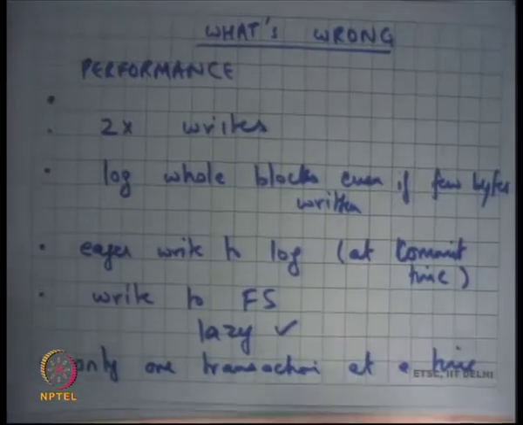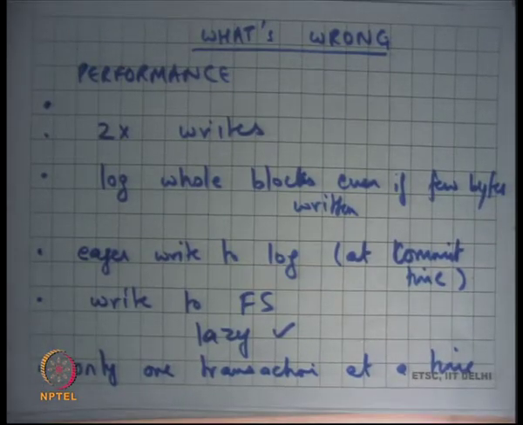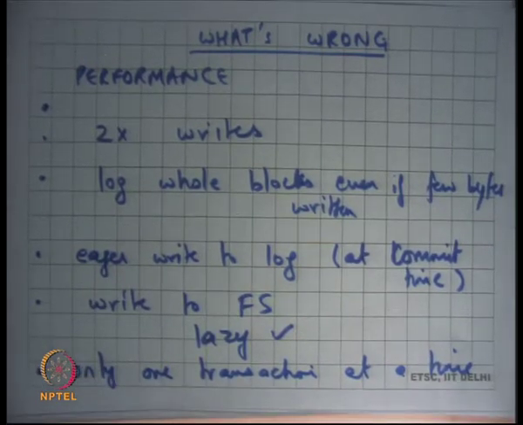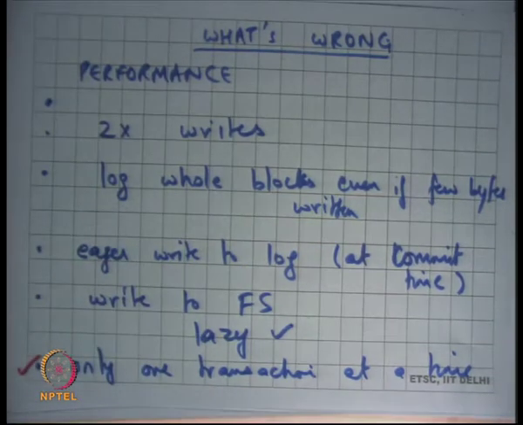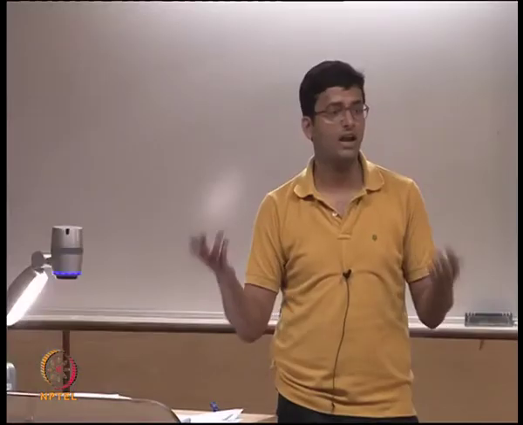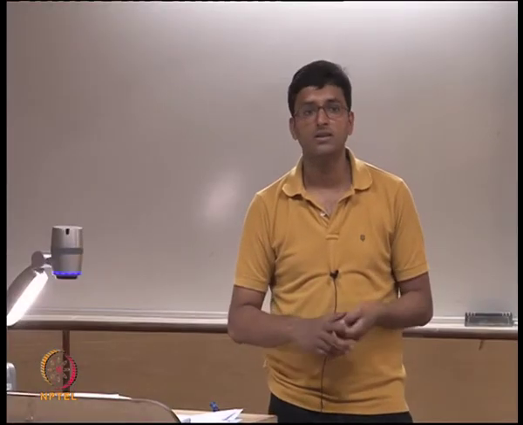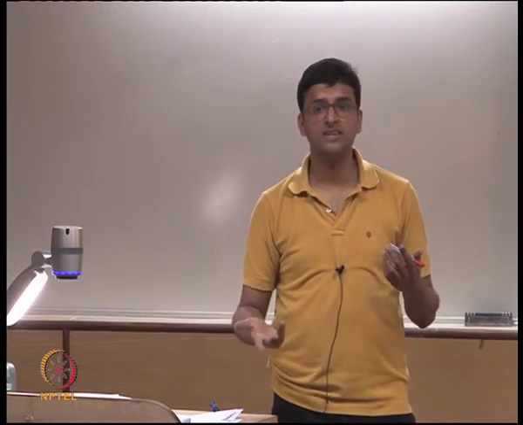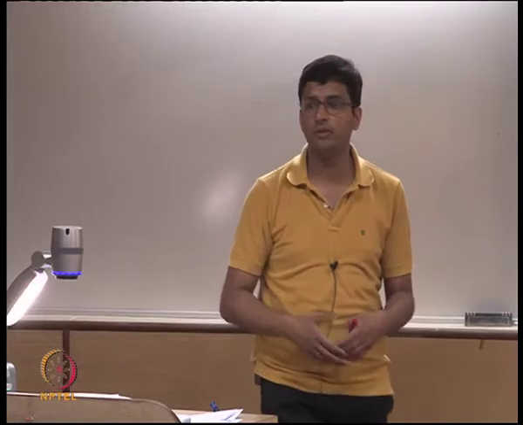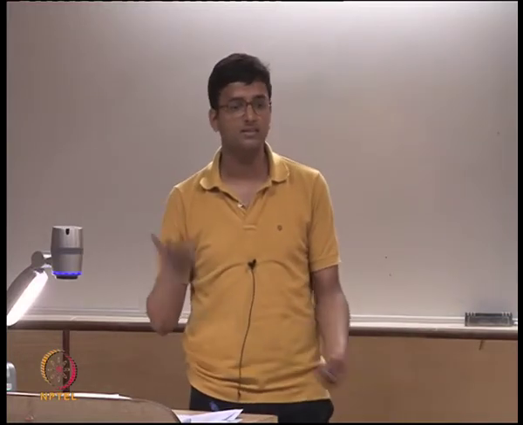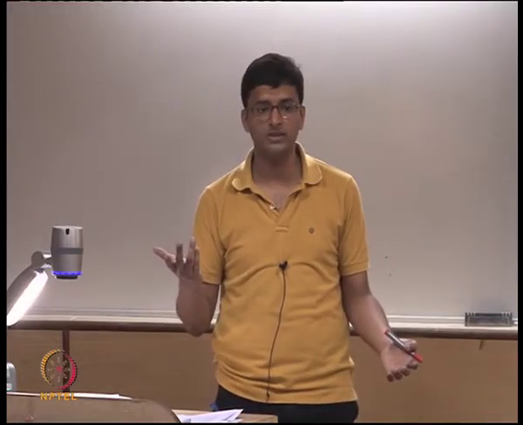For example, only one transaction at a time, you have solved it. So you can have lots of different operations at the same time, and then you can choose to commit them at your own will. How do you choose when to commit a transaction? You can say every 5 seconds, every 30 seconds, a completely reasonable choice.